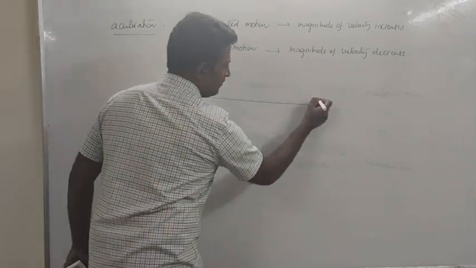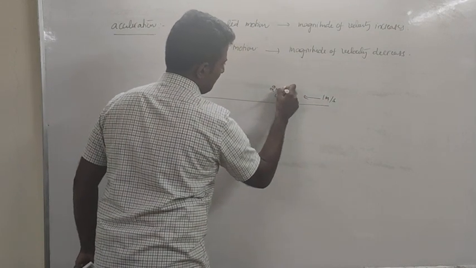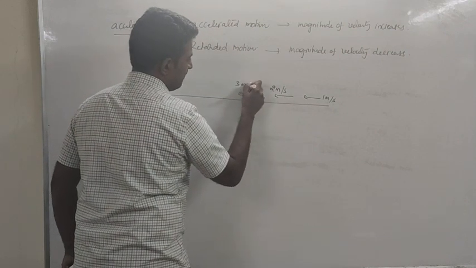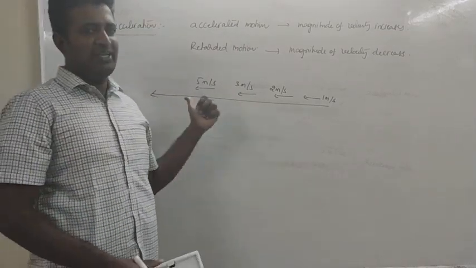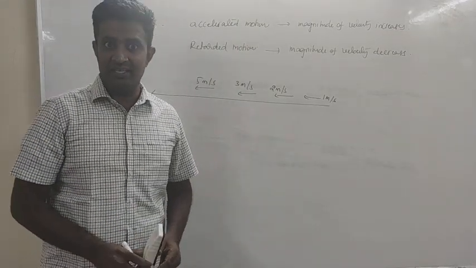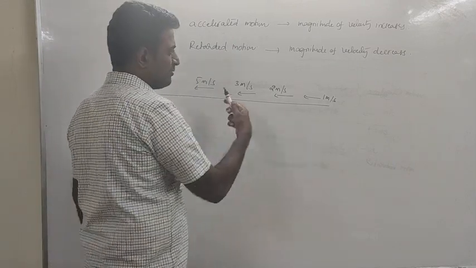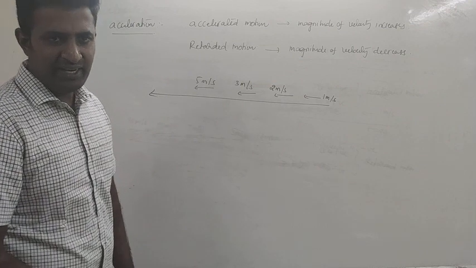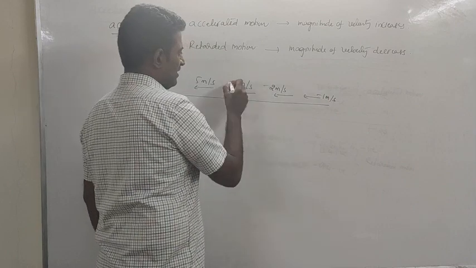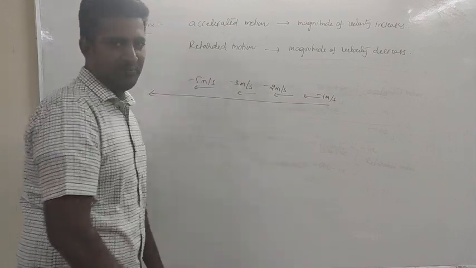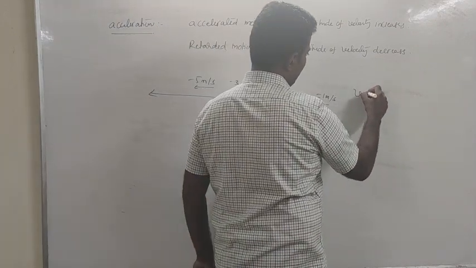Say the particle is moving in this direction: 1 meter per second, 2 meter per second, 3 meter per second, 5 meter per second. The particle is moving along negative x-axis, but the magnitude of the velocity is continuously increasing, isn't it? I already told you, if the particle is moving along negative x-axis, velocity has to be taken as negative. Means this is actually minus 1 meter per second, minus 2 meter per second, minus 3 meter per second, minus 5 meter per second. So velocity is negative.